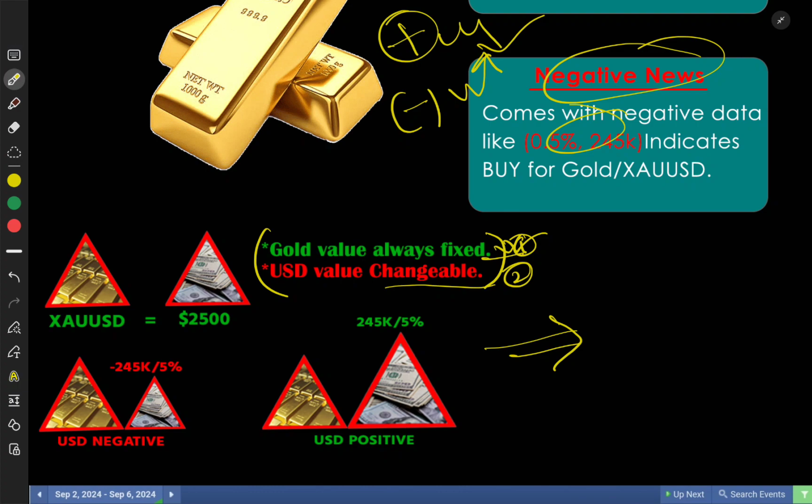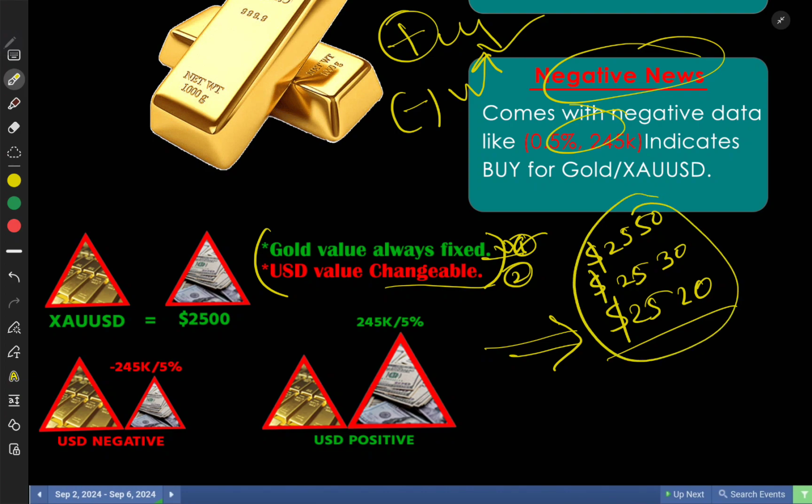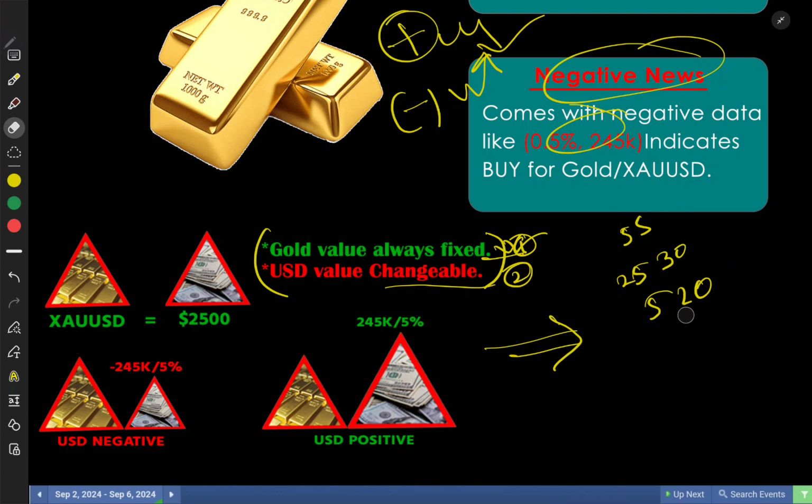As for the market movement yesterday, maybe the gold price is around 2520, suppose. So this is the gold price, it can be 2530, it can be 2550. Here is the scenario: the gold price is fixed and the USD price just moves around the chart.